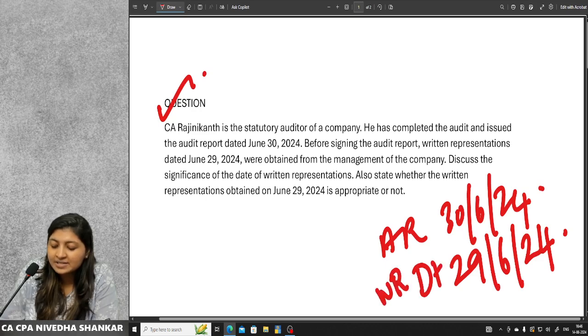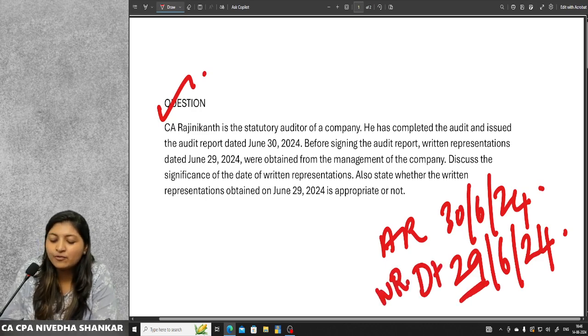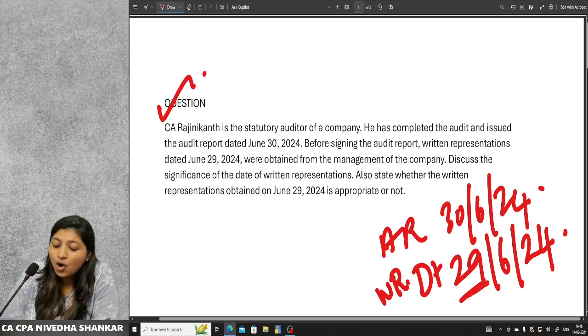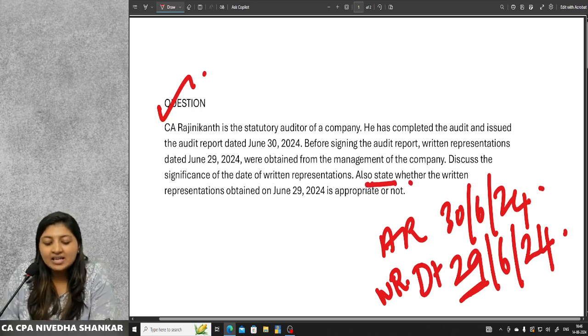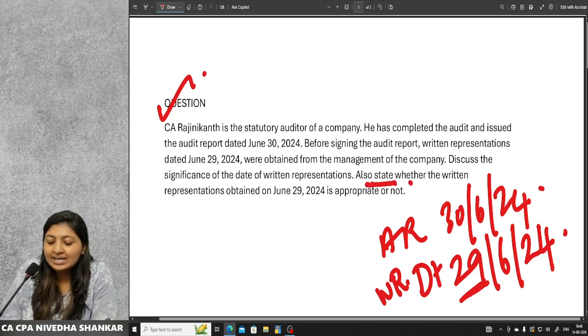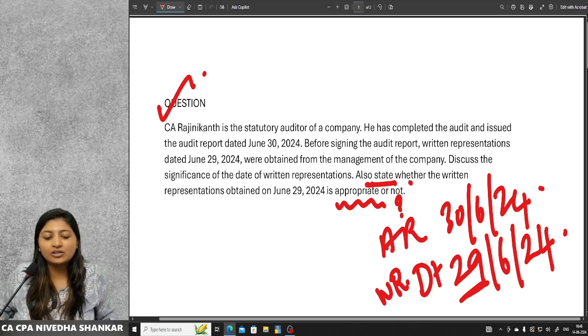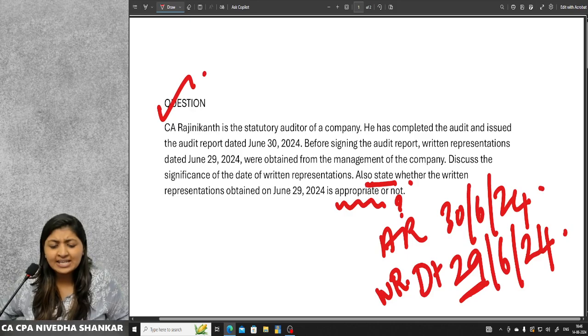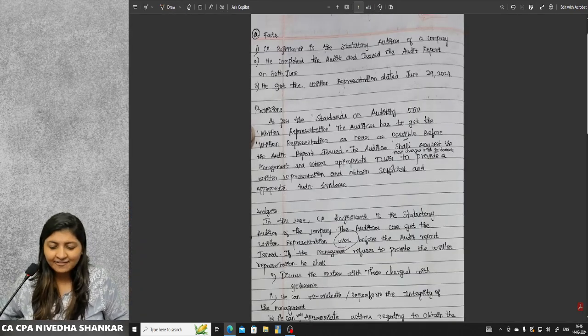Date of written representation is one day before the audit report. They are asking the significance of that and also state whether the written representation obtained on June 29th is appropriate or not. They are asking you to comment whether this is appropriate, that is whether it is correct or not. Let us quickly just see the answers which the students have written.